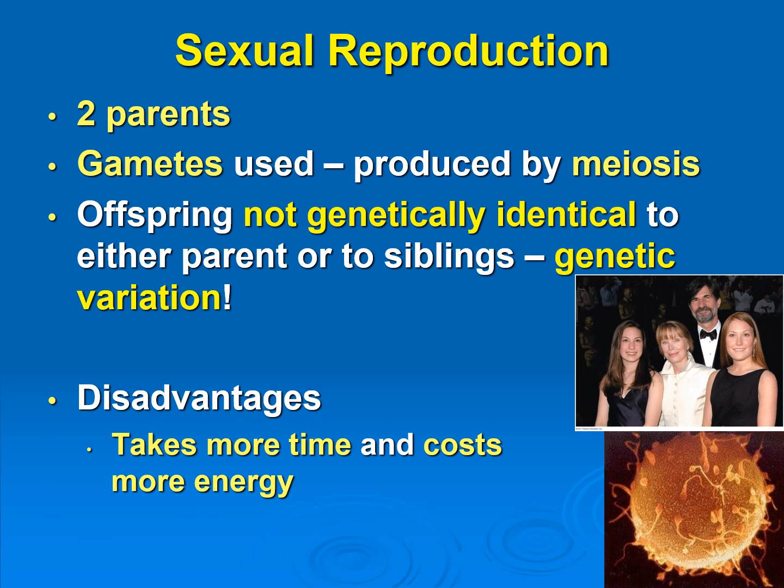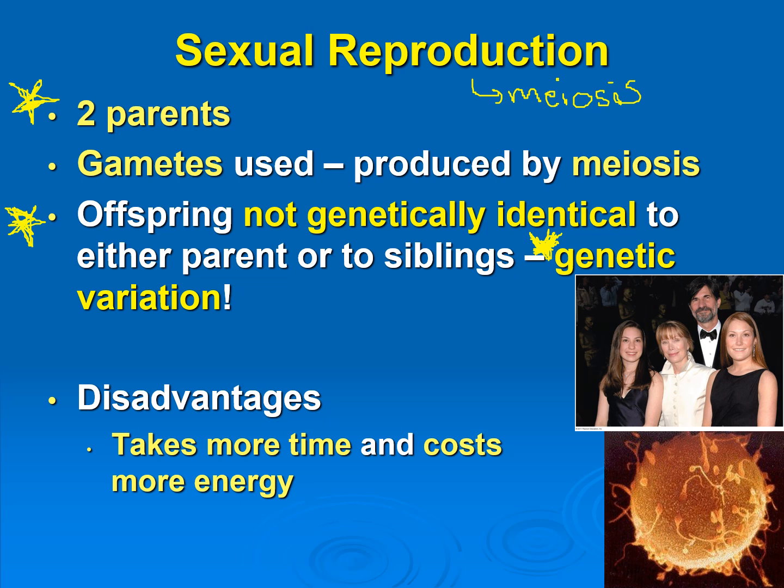Okay, and then we have sexual reproduction. Sexual reproduction uses meiosis, and in meiosis we're going to be using the gametes, so the egg and the sperm, and we need two parents to do sexual reproduction. The offspring that are produced are not genetically identical to each other or to the parents. So there is genetic variation, which is the reason that sexual reproduction is used by some organisms.